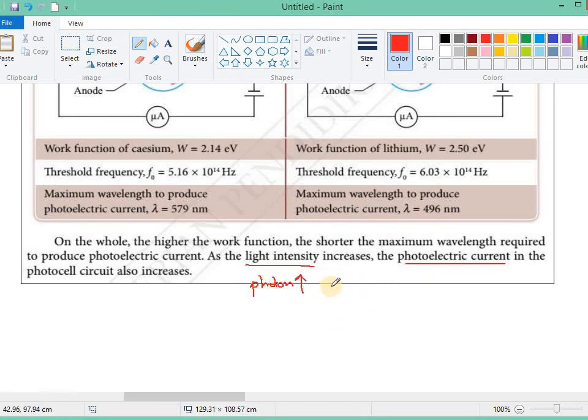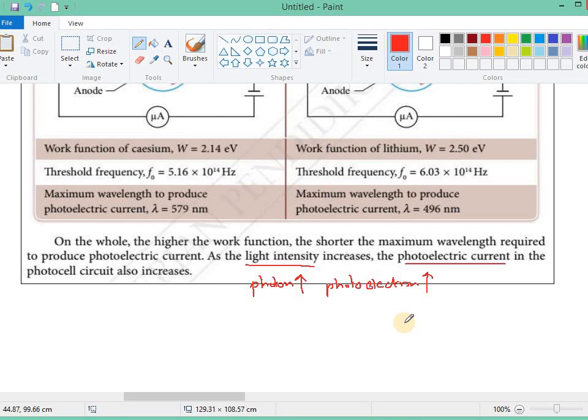The number of photons increases, so the number of photoelectrons also increases. So you have more photoelectrons, that means the charge that passes through the photocell is higher. Higher current because more charge can pass through at the same time.